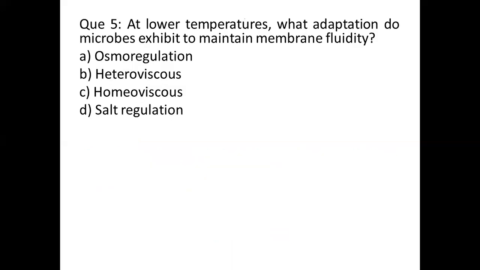Question number 5. At low temperatures, what adaptation do microbes exhibit to maintain membrane fluidity? The options are option A, osmoregulation, option B, heteroviscous, option C, homeoviscous, and option D, salt regulation.